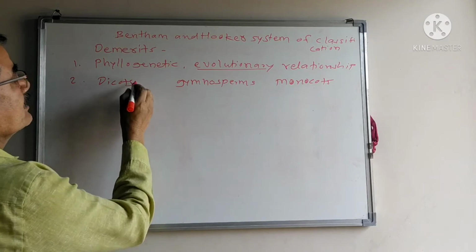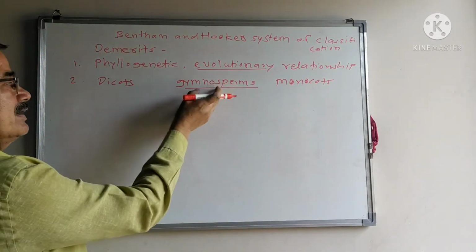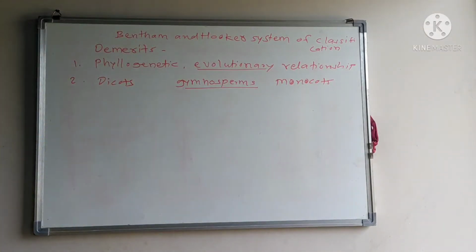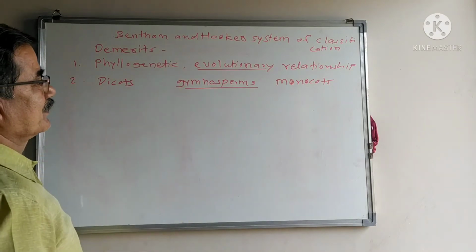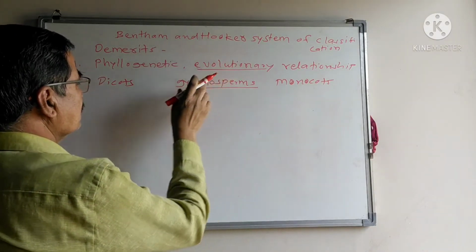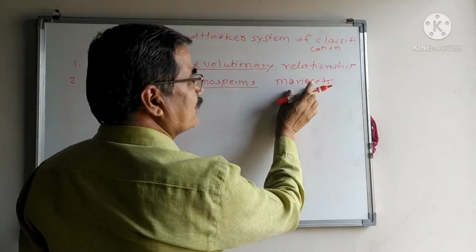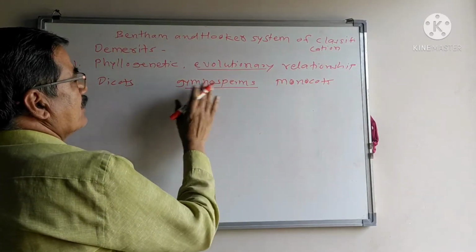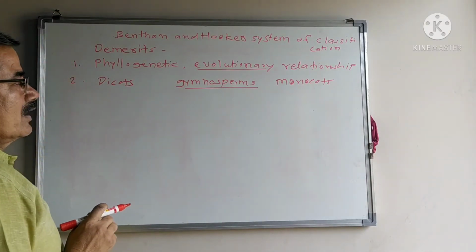The position of gymnosperms in between dicotyledons and monocotyledons is only for convenience. The gymnosperms do not give any relation to the dicot as well as the monocot. This is a separate group and it does not give a relation to the dicot and monocot.